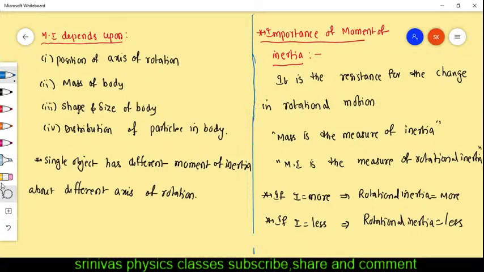Okay, this is completed. And the next topic I am going to start, that is the radius of gyration. What is the radius of gyration?